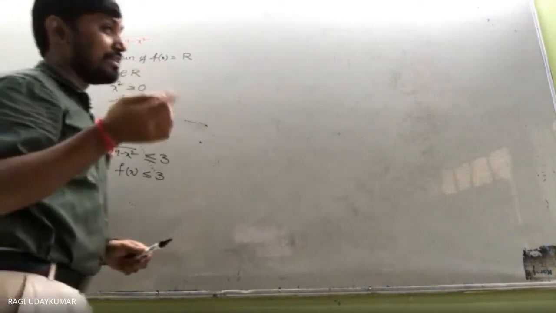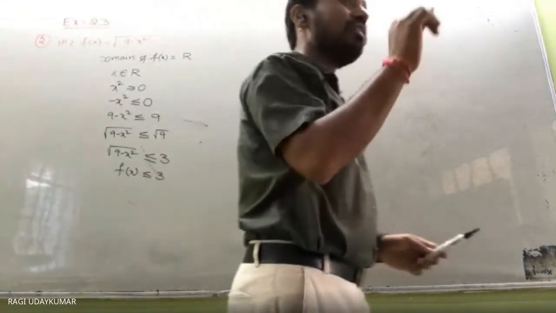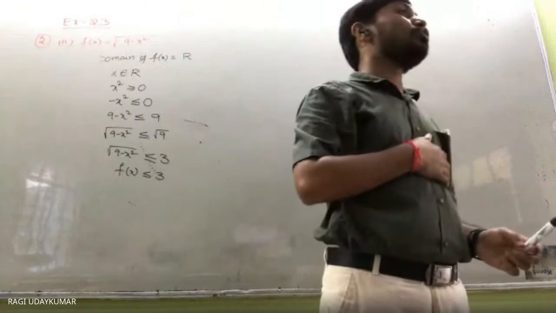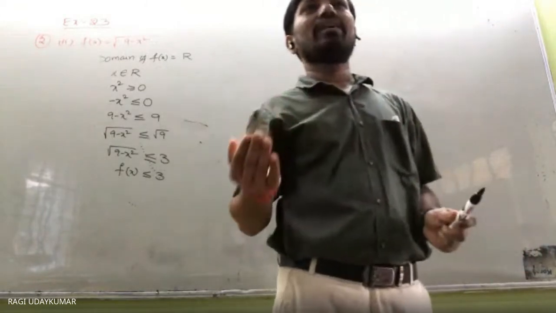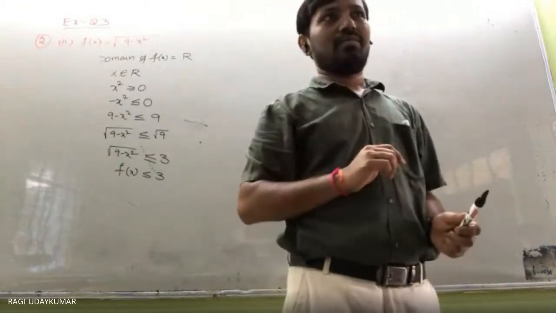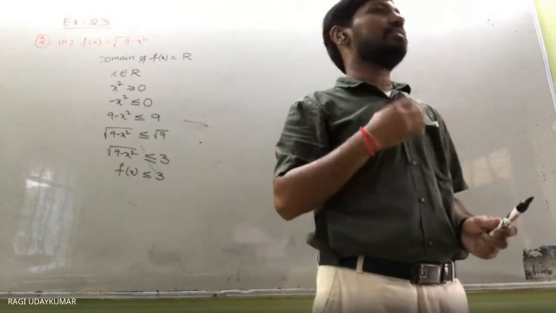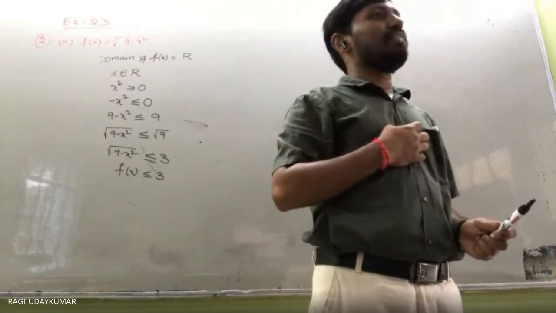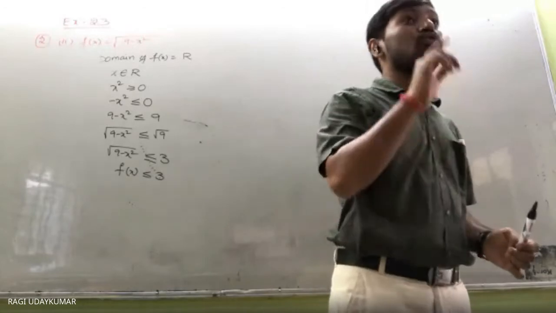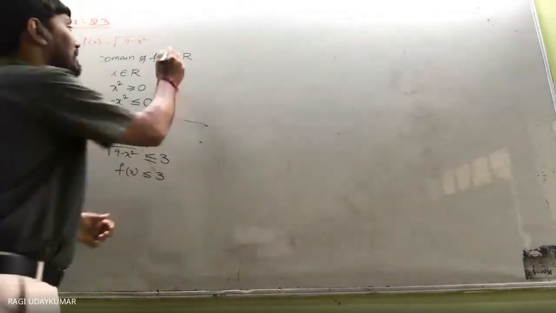Under root of 9 minus 16 means under root of negative number आया. Root of a negative number is not a real number. 9 minus 16 कितना है? Minus 7. So root minus 7 आएगा. So it is not possible. So that's why the domain of this function is not all real numbers.